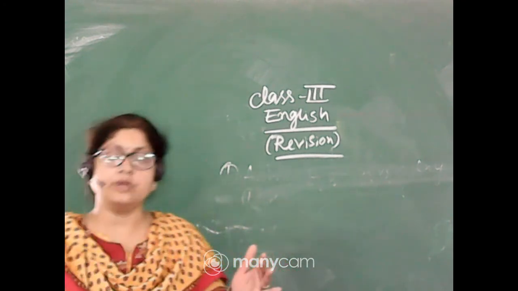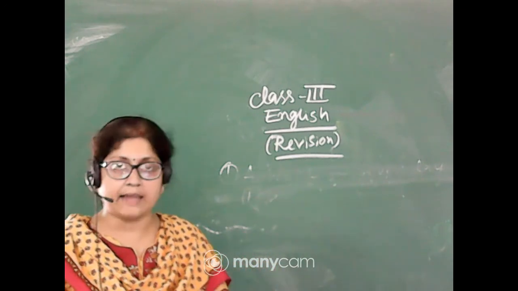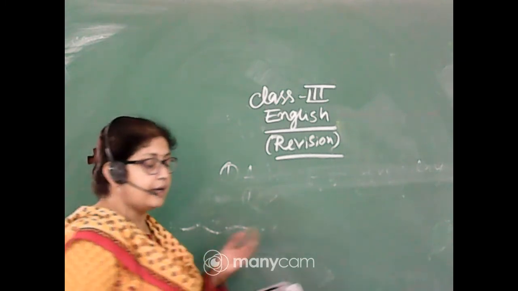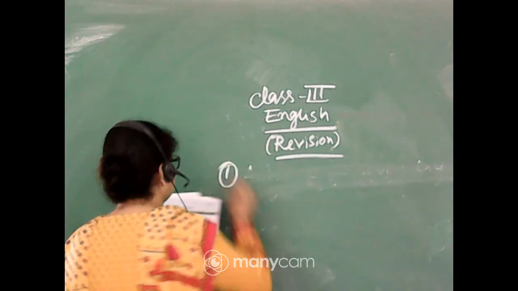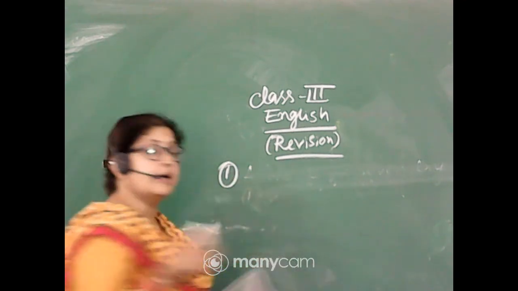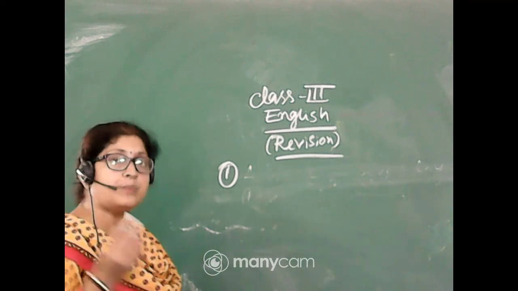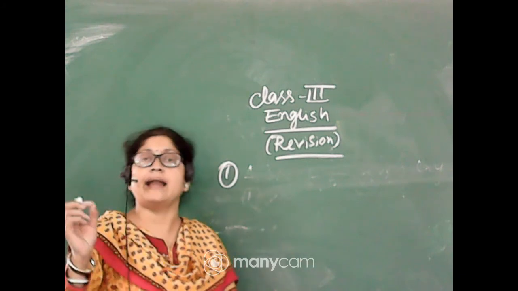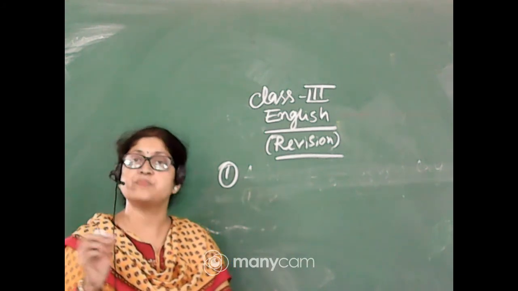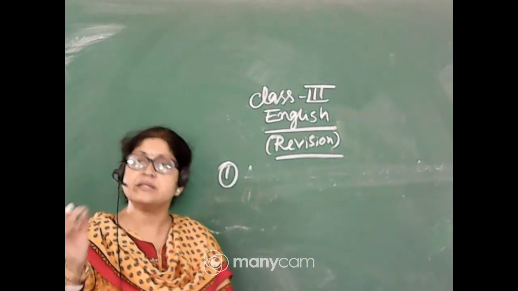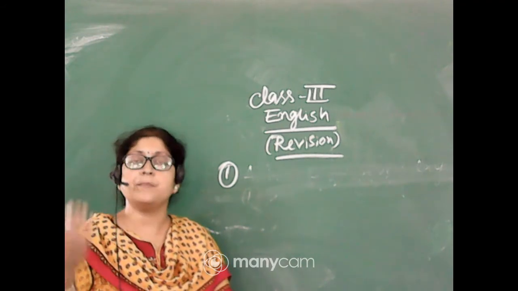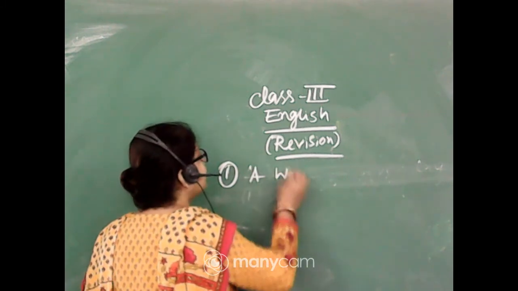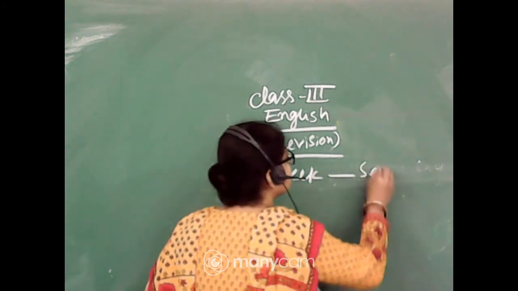So from your has, have and had, how the fill in the blanks will come. If I am asking number 1, how will you understand? You will put has, have or had. Has is obviously present tense and had is the past tense. You have already read the meaning of present and past. Present means now and past means before, past time or some days back. So if I am telling a week dash 7 days.